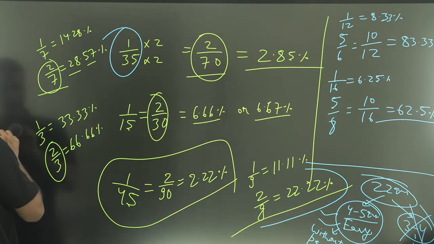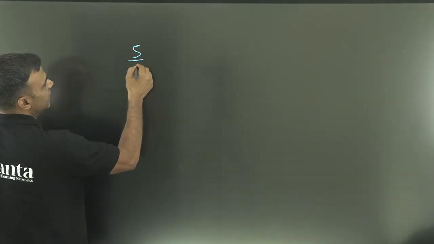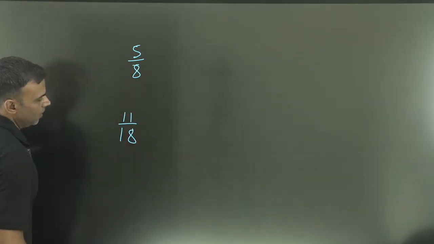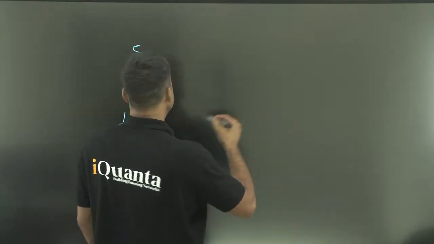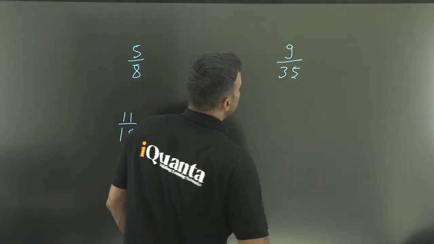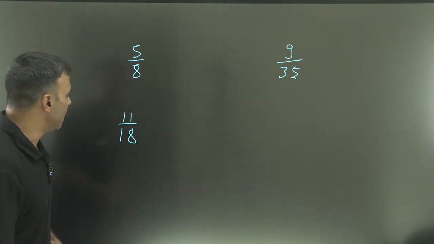Okay, all right. Let's go ahead. I'll give you a couple of different examples just to understand. If I have 5 by 8, there is another way to do it. Or if I have 11 by 18, or let's say 9 by 35. These are some beautiful situations. How do I calculate them?